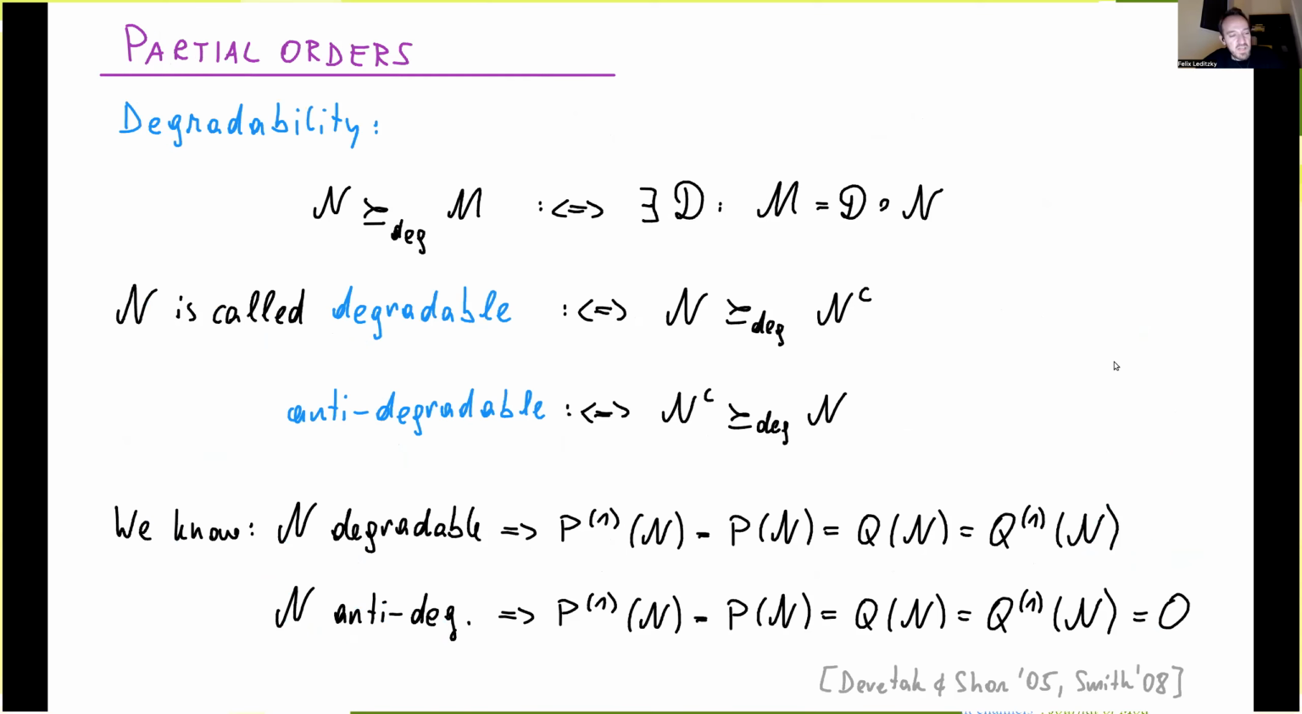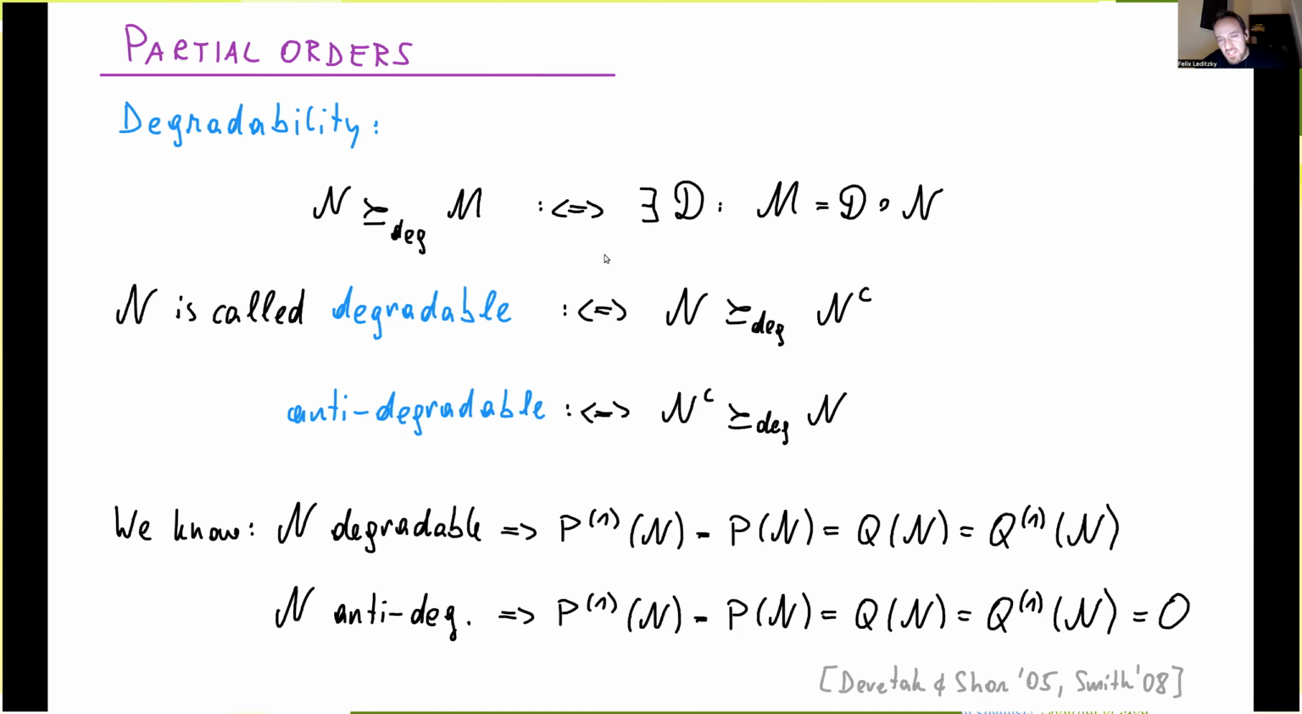Okay, so to look at the quantum and private capacity versions of these inequalities, we need to look at partial orders of quantum channels. One that already exists for quite a while in literature is that of degradability. So a pair of channels satisfies the degradability order, or n is greater or equal than m in this degradability order, if and only if there's another quantum channel D, called the degrading map, that degrades n to m. And the D maps, of course, in a compatible way between the output of n and the input of m.